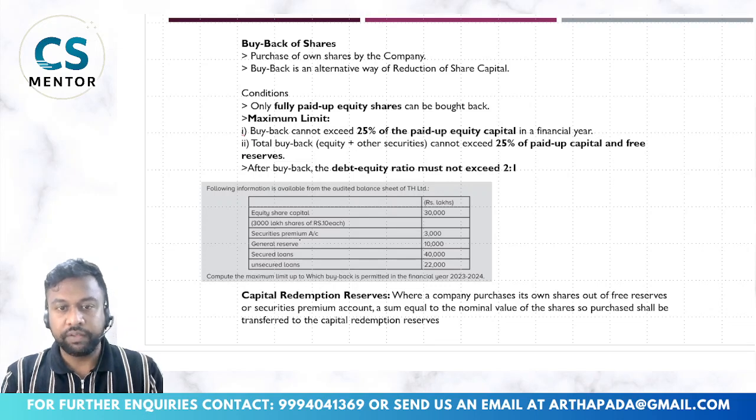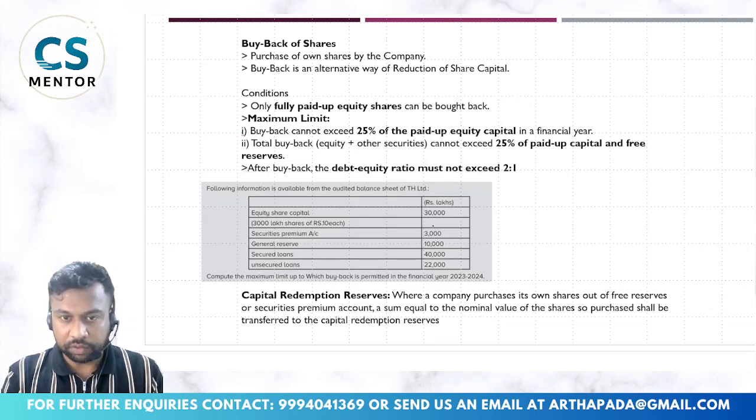Then we have securities premium, which is 3,000. Securities premium is a part of free reserves. Then we have general reserves 10,000, which we are also assuming as a part of free reserves. Then we have secured loan 40,000 and unsecured loan of 22,000. Compute the maximum limit to which buyback is permitted in one financial year.